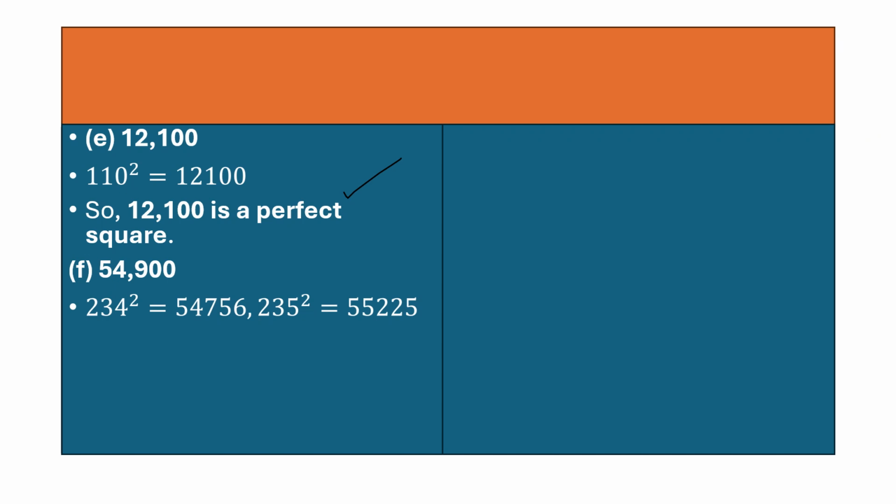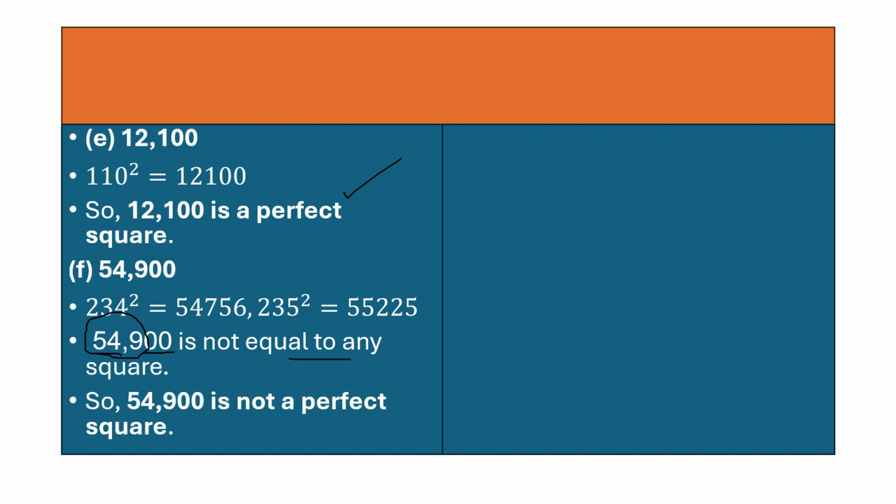54,900. Now here, if you see, 234 square is this, 235 square is this. So 549 is not equal to any square. You can even do one thing, leaving these two zeros aside, you can first understand 549. So you will come to know whether it is a perfect square or not. So 549 is not a perfect square.